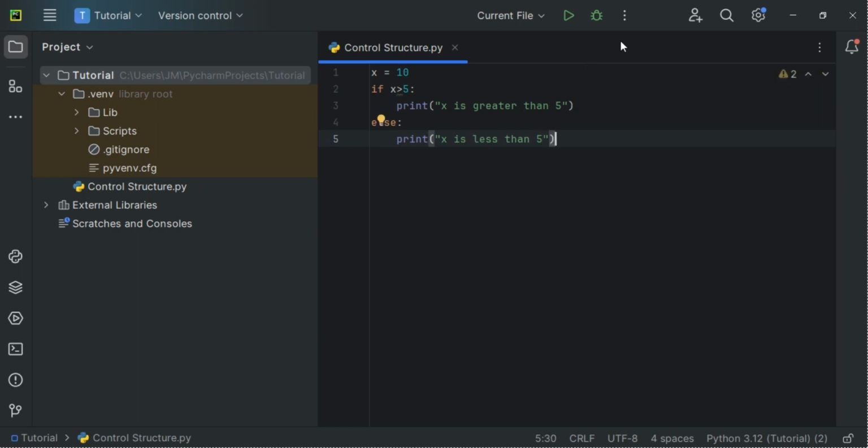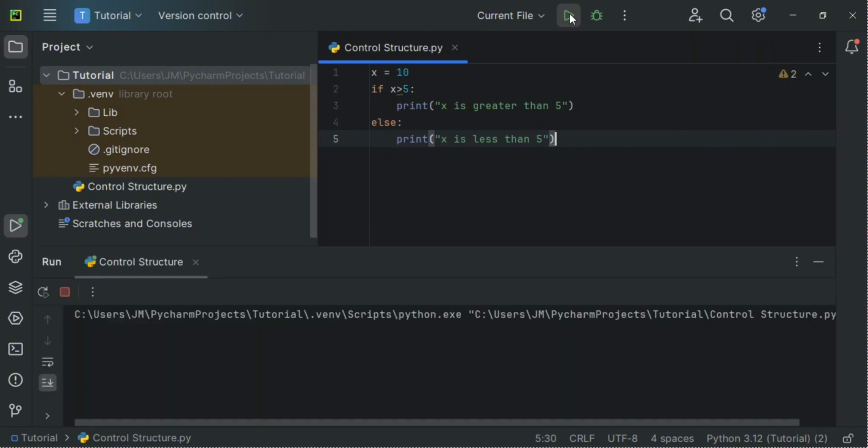Now, we click on run to see what the code will actually look like in the output. In this example, we check if the variable x is greater than 5, which our x is 10. If it is, we print "x is greater than 5". Otherwise, we print "x is less than 5". So, as you know, 10 is greater than 5, therefore we print "x is greater than 5". But if we change the variable to, let's say, 3, which is less than 5, click on run. In the terminal, it shows "x is less than 5" because 3 is less than 5.